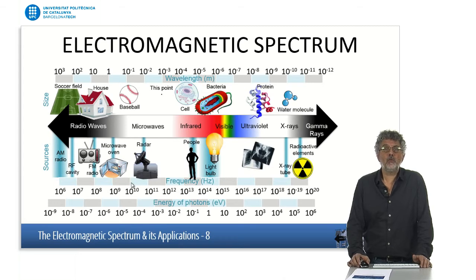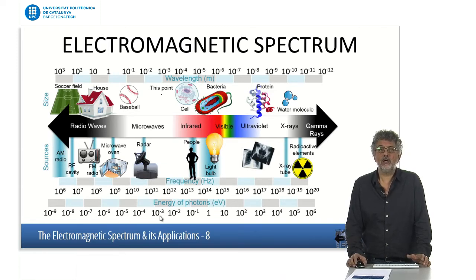In this chart, what we are representing is the electromagnetic spectrum, and we are looking at it in different ways. Here, we are representing frequency in hertz. Here, the energy of the photons in electron volts, and up here, we have the wavelength in meters.